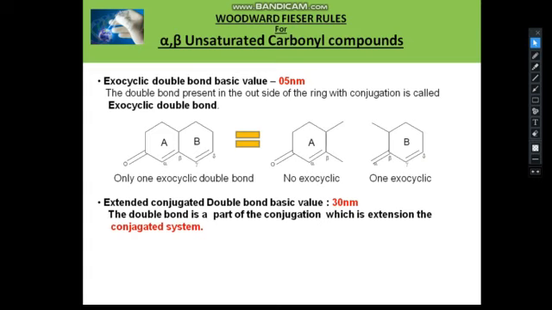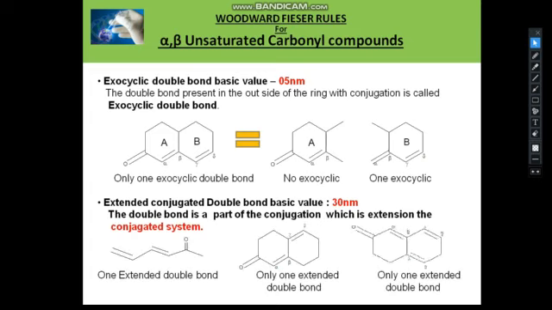Another increment is the extended double bond. We can easily identify it because the molecule must have gamma and delta positions, and an extended double bond. Here we simply accept the basic structure of the alpha-beta unsaturated carbonyl compound, and the remaining double bonds are the extended double bonds. So one double bond is present in this compound.